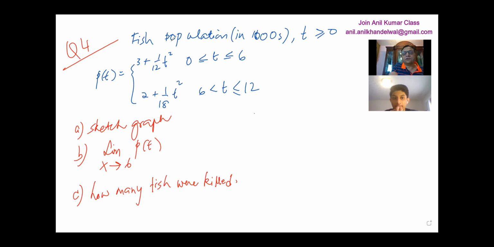The population actually decreased because of an oil spill, right? So what caused this change is the oil spill. How many fish were killed? That is what you need to find. And then part D is when did the fish population recover to the original level, the level before the spill?